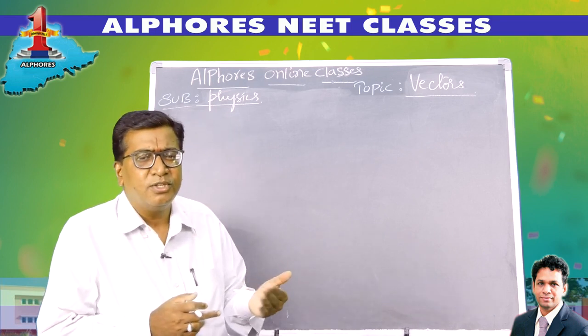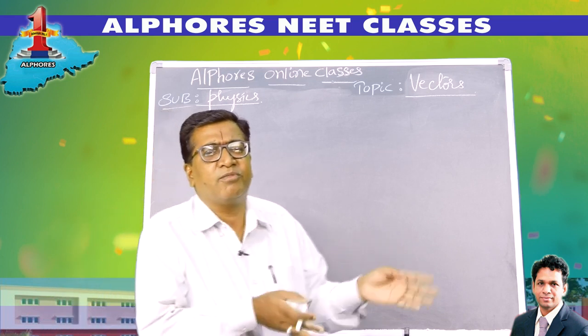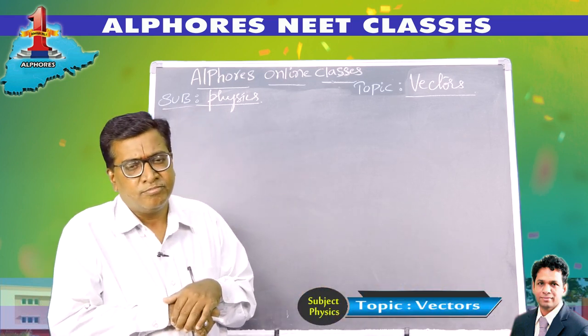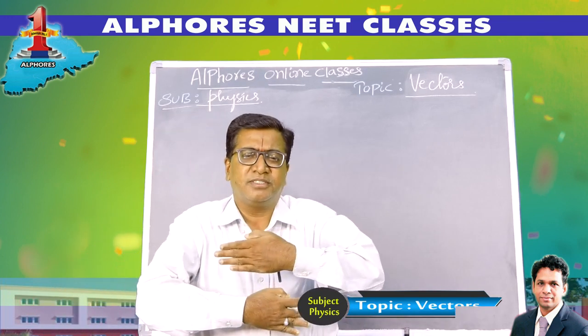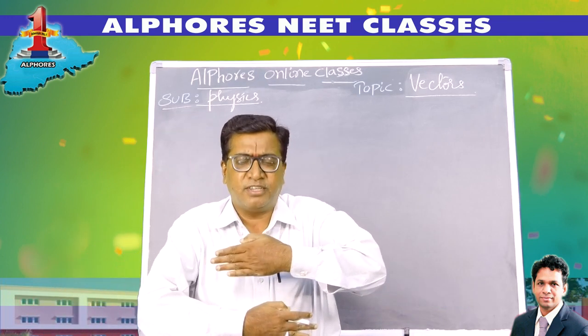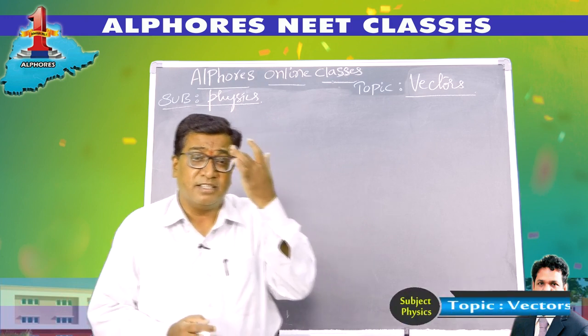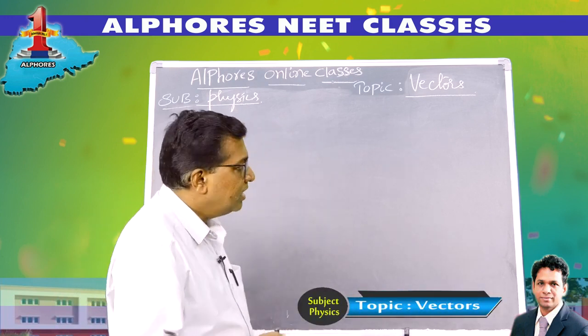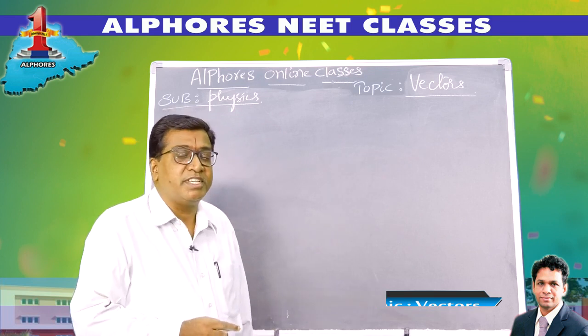Two vectors are said to be equal if they have the same magnitude, the same direction, and they belong to the same physical quantity. Negative vectors, or opposite vectors, have the same magnitude but are opposite in direction. Later we were talking about the zero vector.